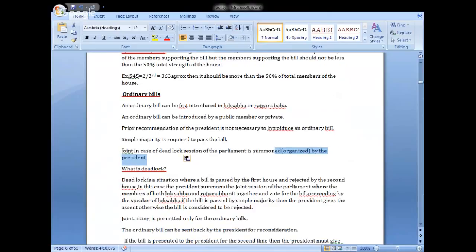Joint session means both the houses sit together, discuss together and vote together. It is summoned by the president and presided over by the speaker of the Lok Sabha. What is deadlock? Okay, we'll learn about the deadlock.